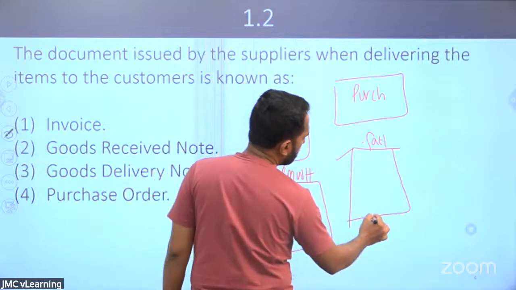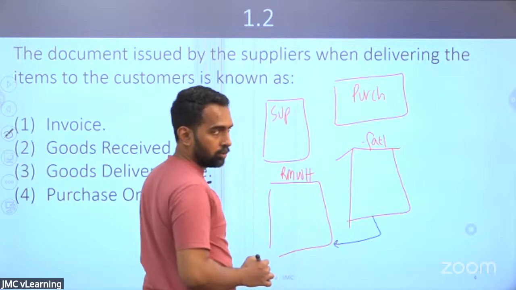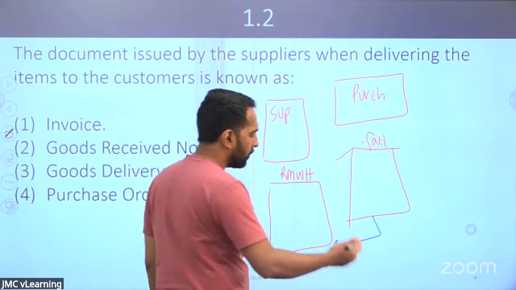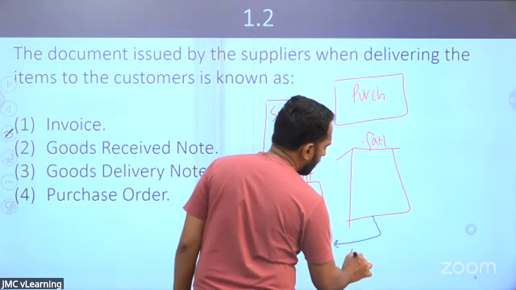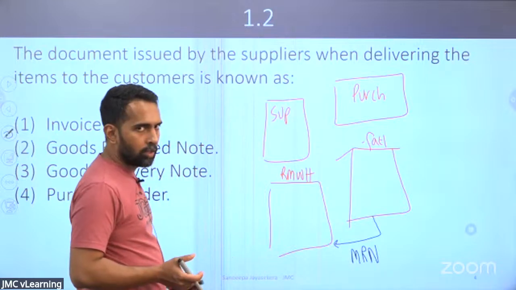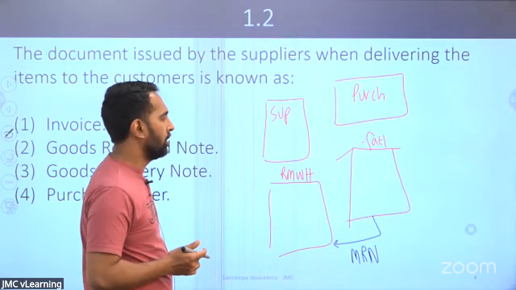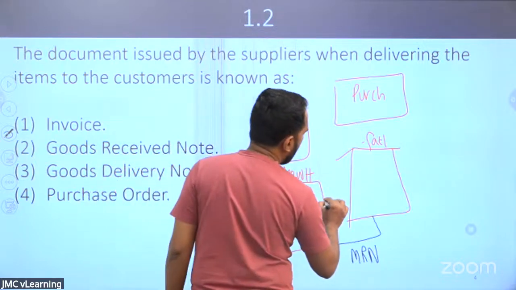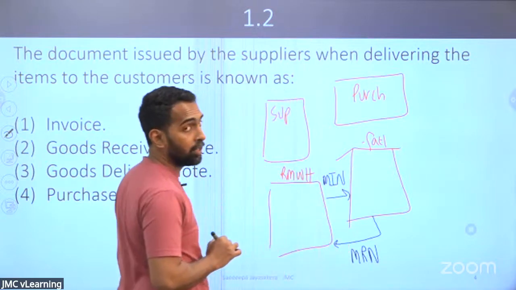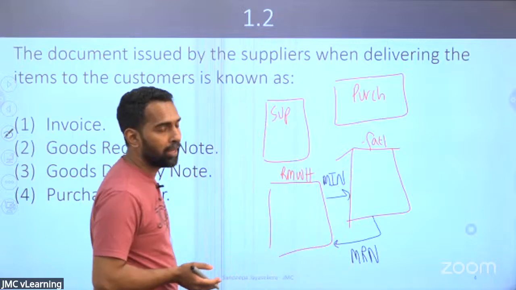When the factory wants the materials for their manufacturing process, they ask for them from the warehouse. They ask using the material requisition note, MRN, so the items are requested through the MRN. If the items are there, the warehouse will issue the items using an MIN, material issue note. They ask using MRN, they will issue using MIN.